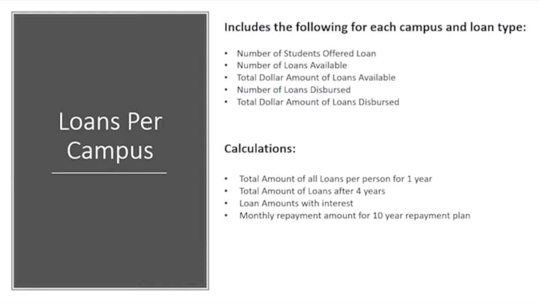When looking at loan datasets on the Federal Student Aid website, this dataset seemed most relevant to our project. It offers information regarding loans available and how many were actually disbursed, as well as how many students at North Carolina colleges received these loans. This information is offered for every campus as well as for each loan type we're focusing on: subsidized, unsubsidized, and Parent Plus loans. From this information, we were able to calculate the total loan amounts per university with interest and an estimated monthly repayment amount using the standard repayment plan for federal loans.